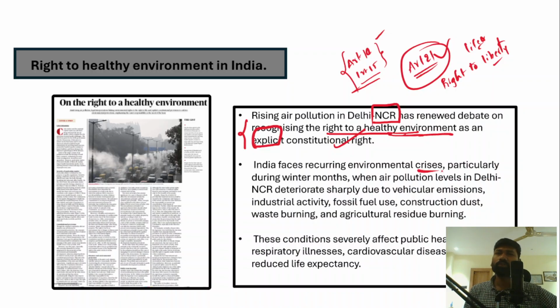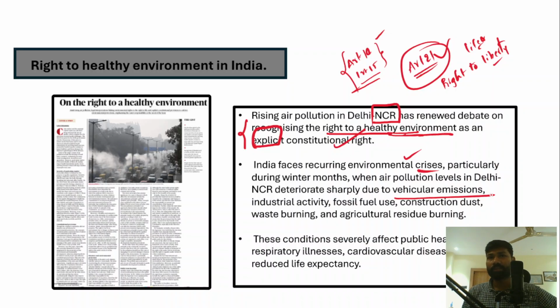Air pollution is one component in this environmental crisis that India has been facing, right? For example, air pollution is one such severe and worst environmental crisis, particularly during winter months in Delhi, right? In fact, the reasons are vehicular pollution.